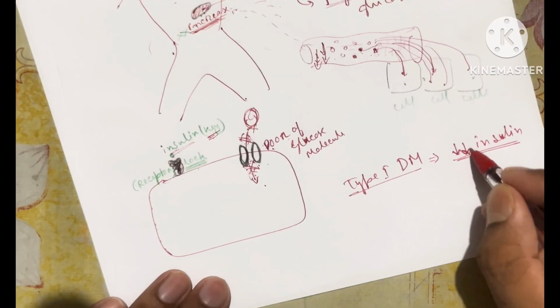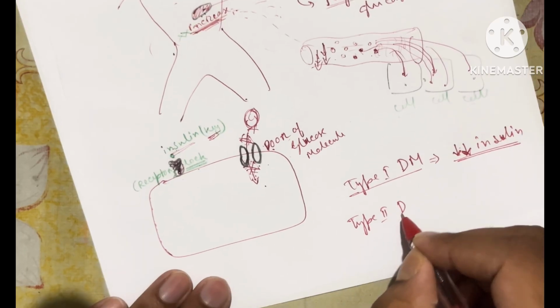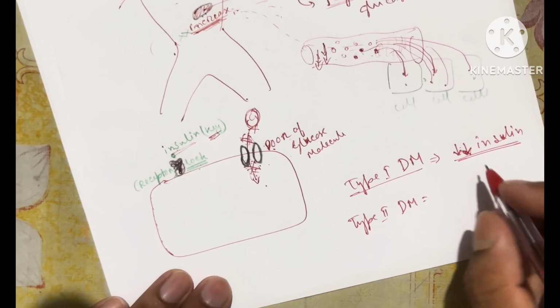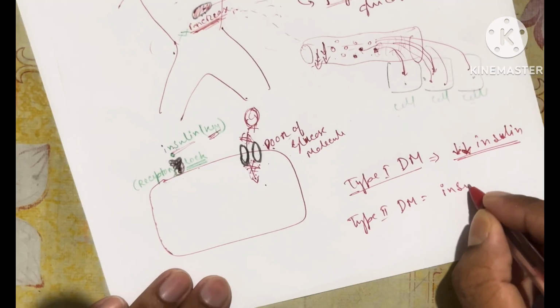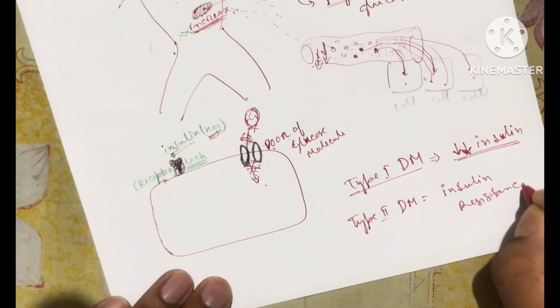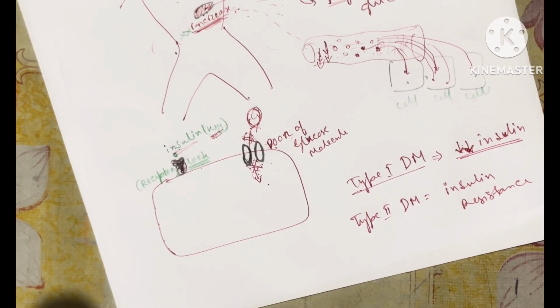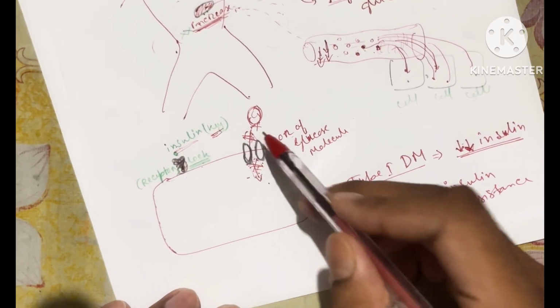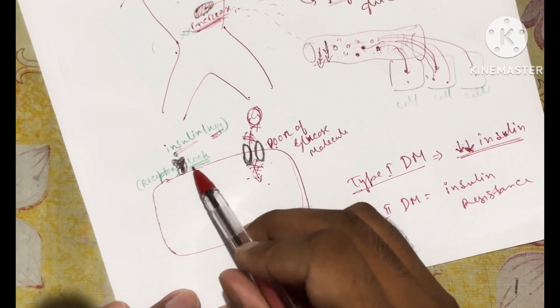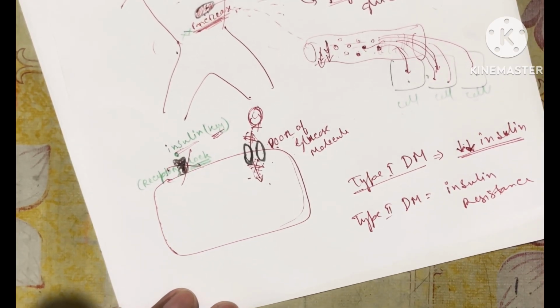A downward arrow means decreased insulin or no insulin. There is no insulin. And in type 2 diabetes mellitus, we can say that there is insulin resistance. Why is it insulin resistance? Because the cell is not responding to that insulin, because the receptor present on the cell surface is deformed and not working properly. It is a damaged receptor, a damaged lock.